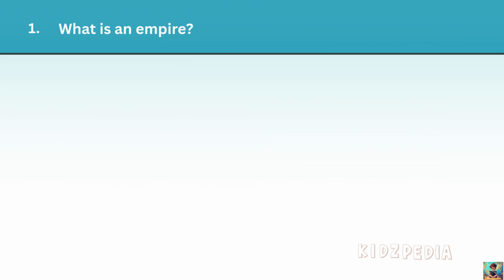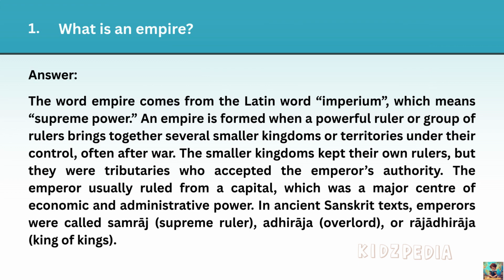First question. What is an empire? Answer. The word empire comes from the Latin word imperium, which means supreme power. An empire is formed when a powerful ruler or group of rulers brings together several smaller kingdoms or territories under their control, often after war. The smaller kingdoms kept their own rulers, but they were tributaries who accepted the emperor's authority.